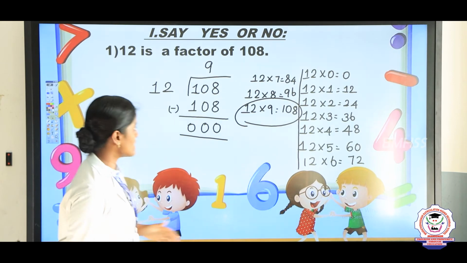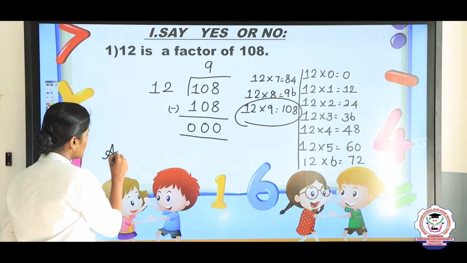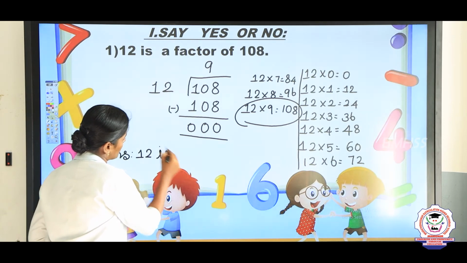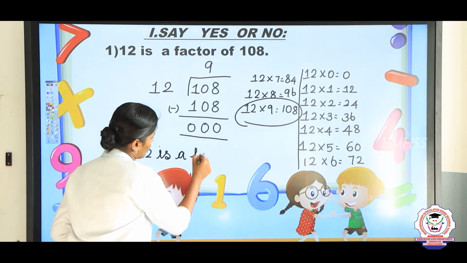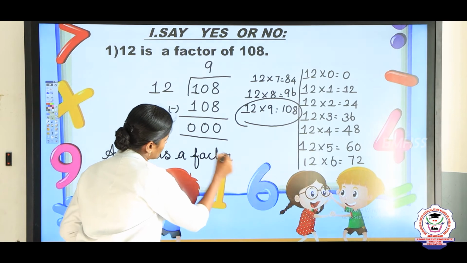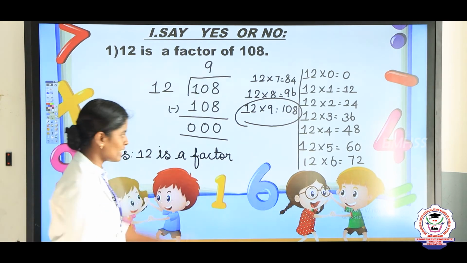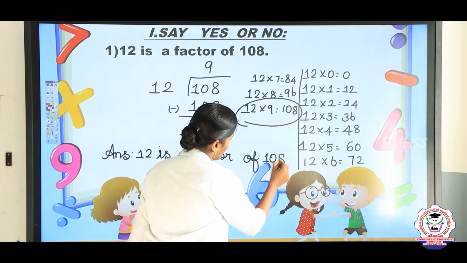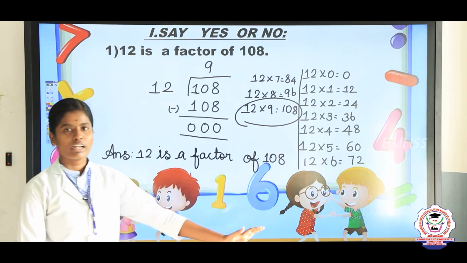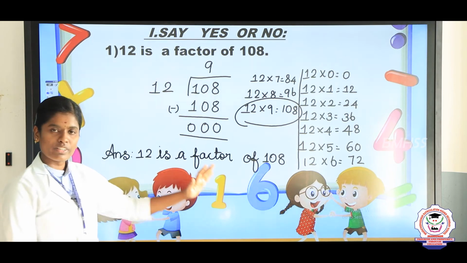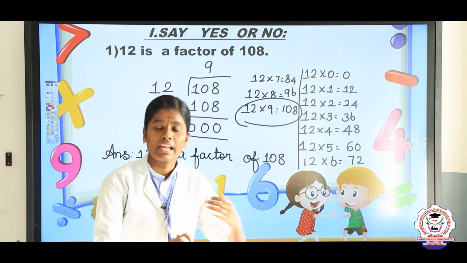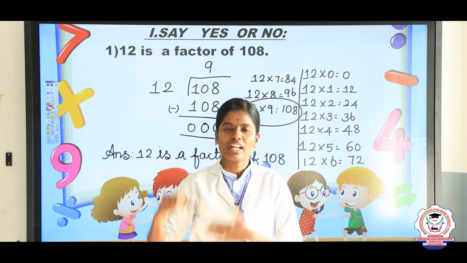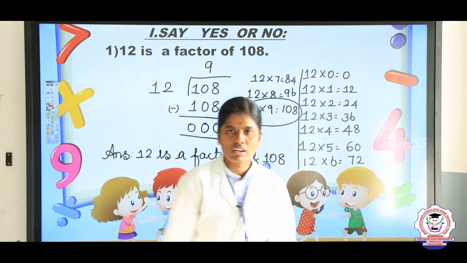So write the answer. 12 is a factor of 108. So everyone understood this topic? Yes or no question. First you will divide the number and finally remainder you get 0 means that is yes, and remainder you get non-zero number means that is no. Okay.